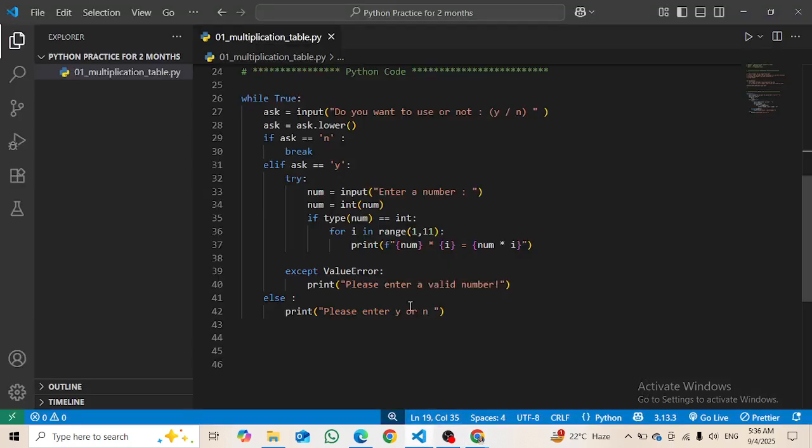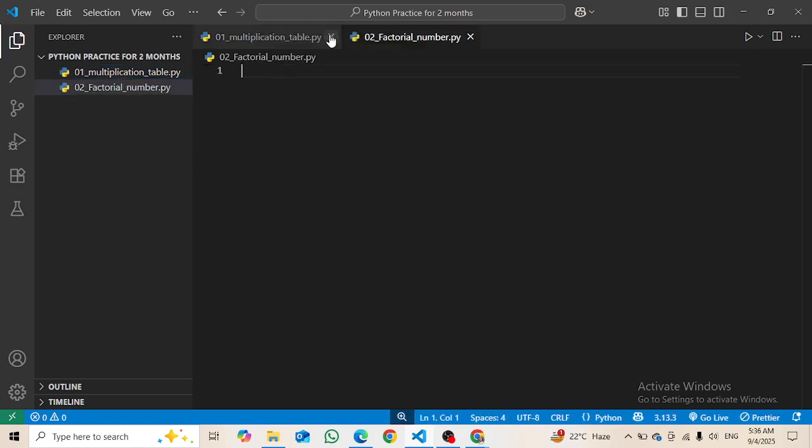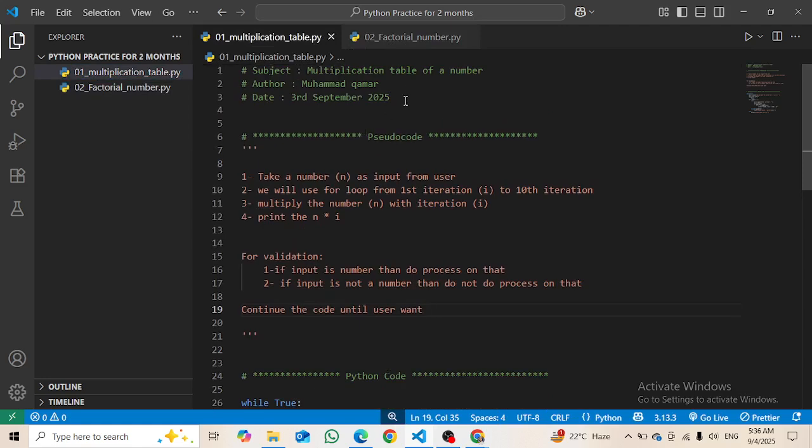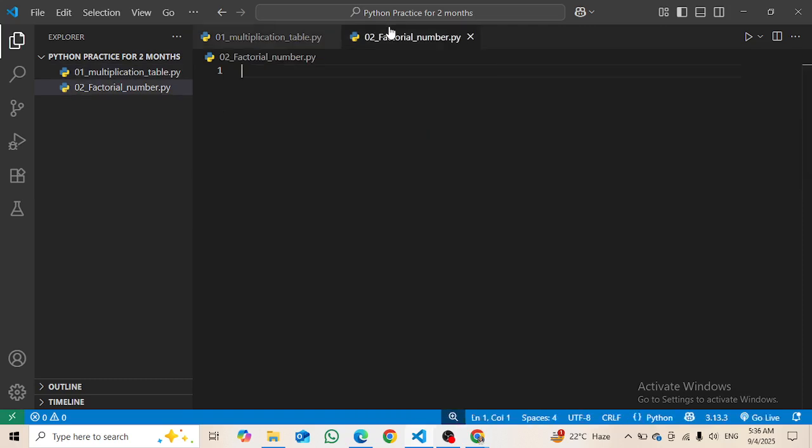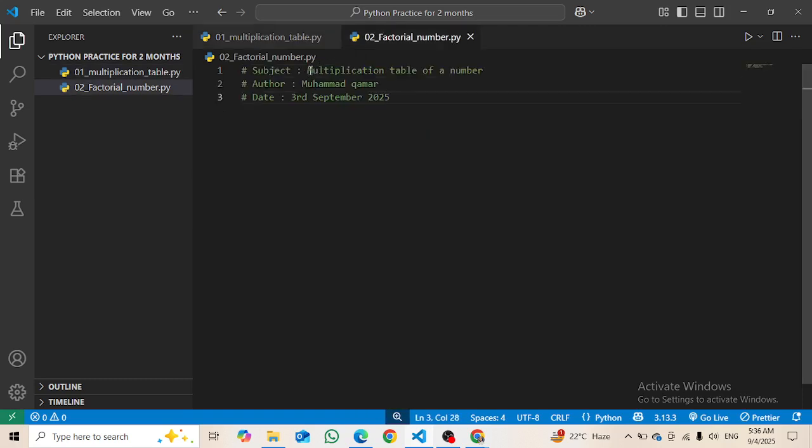So now, first of all I am going to make a second file, and I will name it factorial number dot py. All right, so we have created this here. Let's just copy these lines from here and put them here. Then the factorial of a number, factorial of a number, and then we have the fourth, right?